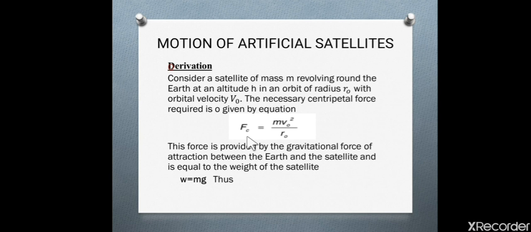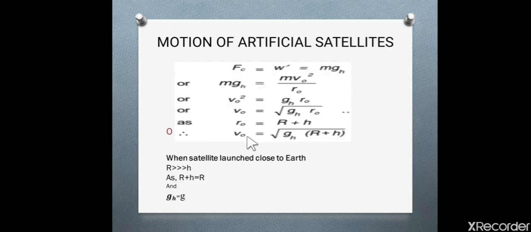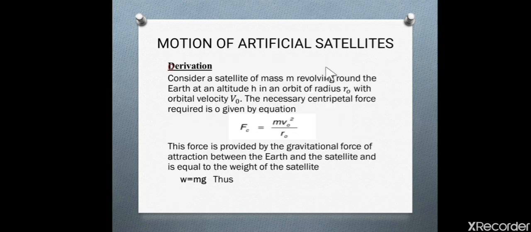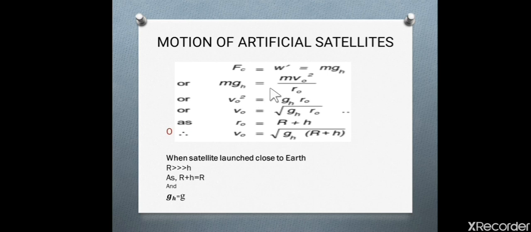So this centripetal force is equal to the weight of the satellite, which is Fc equal to mgh. Mgh is the weight of the satellite. Now we will compare this equation and this equation, then we will get mgh is equal to mv naught square upon r naught. Here this m will cancel out with this m, and we will isolate v naught square. Then we will get v naught square is equal to gh multiplied by r naught.